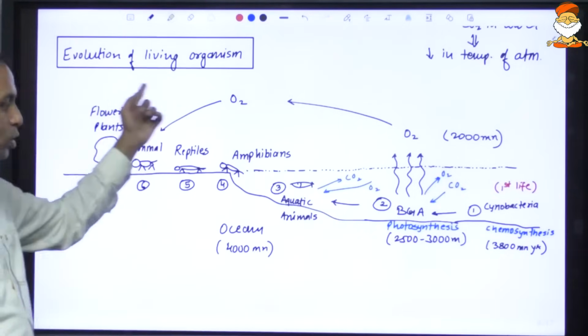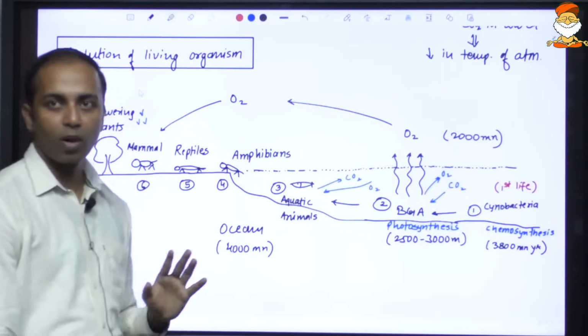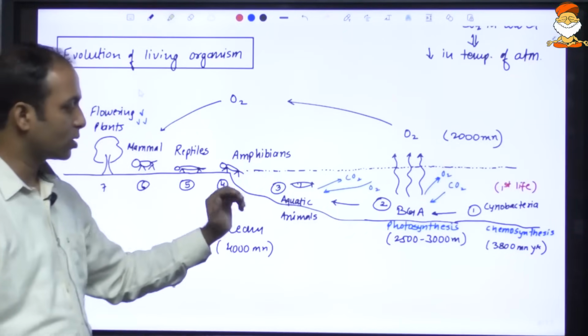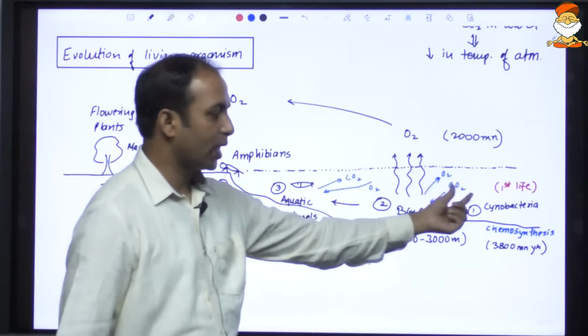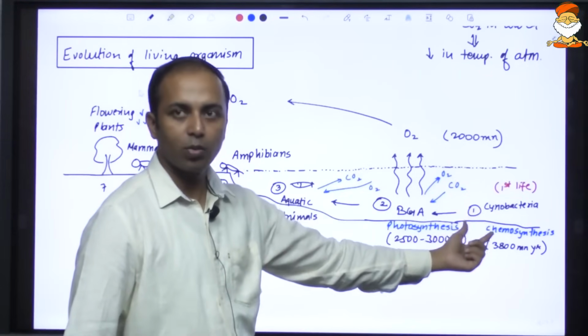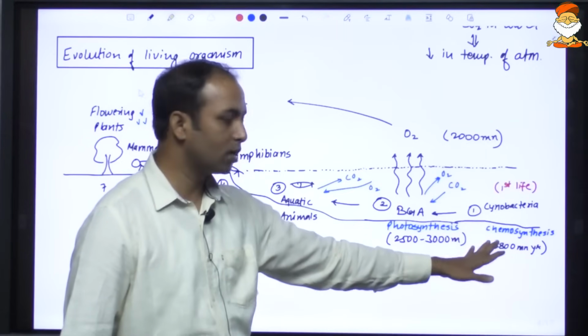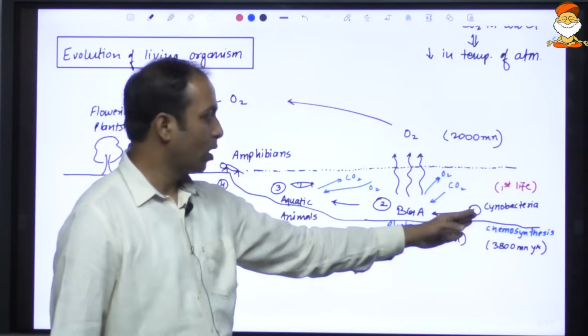On this sequence, evolution of living organisms, there are three prelims questions. So you must remember this sequence. That is, the first living organism, first life, came in the water. That was cyanobacteria, blue-green algae. They prepared their food through chemosynthesis. 3,800 million years ago they came.